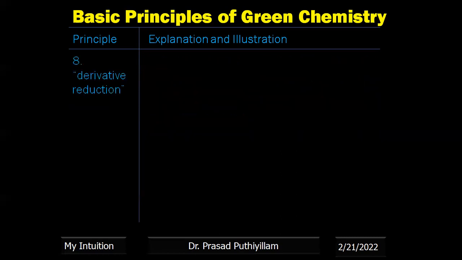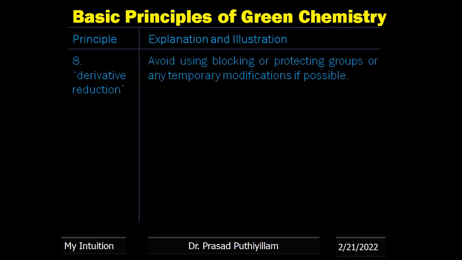Eighth one, that is the derivative reduction. That means wherever possible, you have to avoid the formation of derivatives or modifications or blocking or protecting agents, because some chemical reactions we plan in such a way that one of the functional groups should not undergo reaction, the other functional group has to undergo reaction. Therefore, the first functional group we have to block. It is converted into some other functional group by using a blocking agent or protecting group, which is a temporary modification, and we need to regain the functional group.